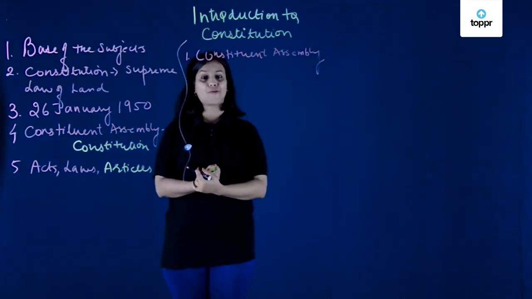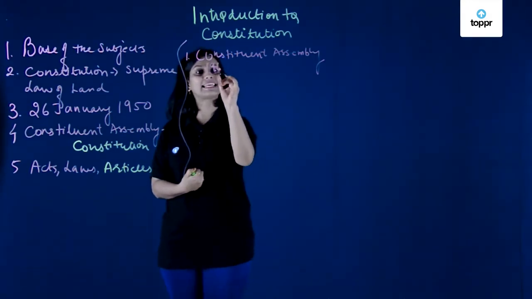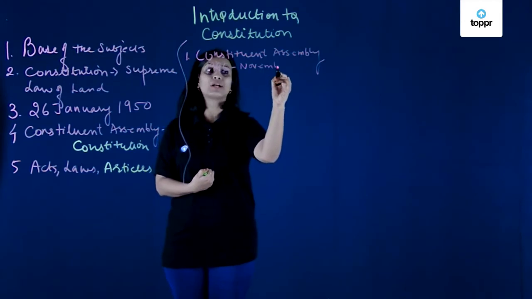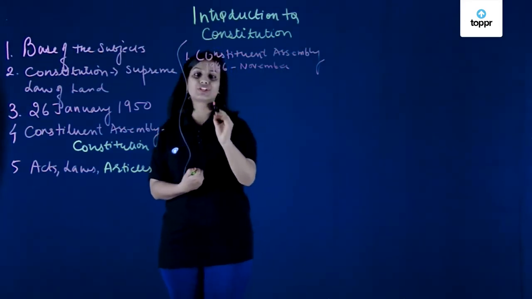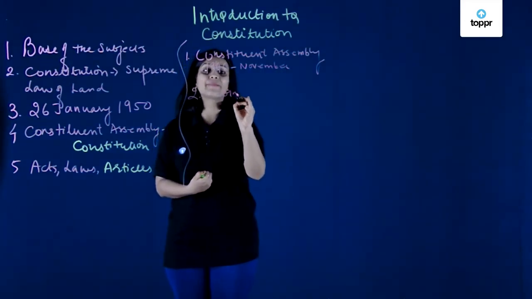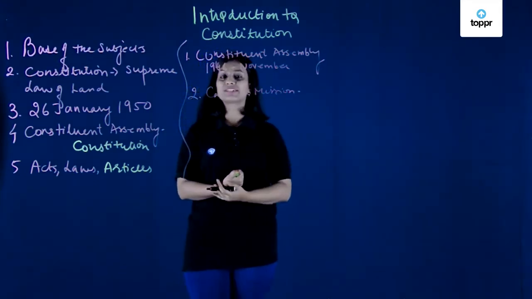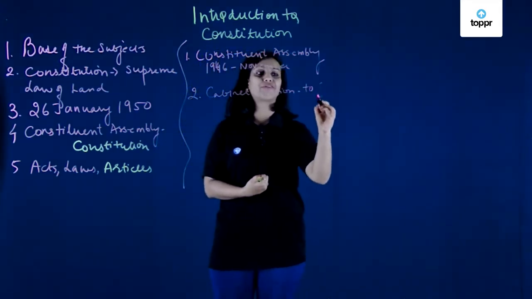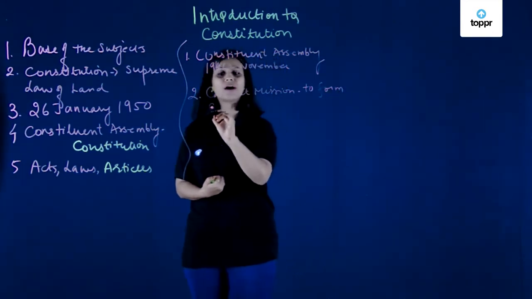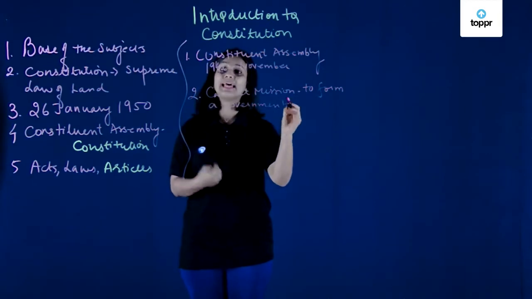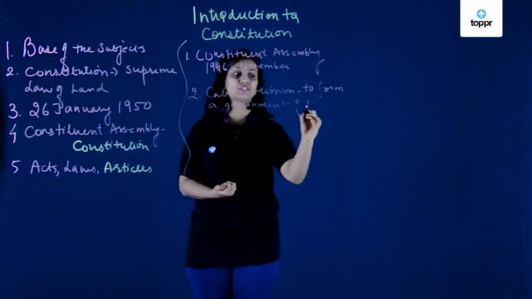The Constituent Assembly was formed in November 1946. And why was this formed? Because the Cabinet Mission, which was in India, actually came to India to mention whether India was ready to form a government of its own, a government where it is the Indians who are ruling themselves, a government of Indians, you can say.